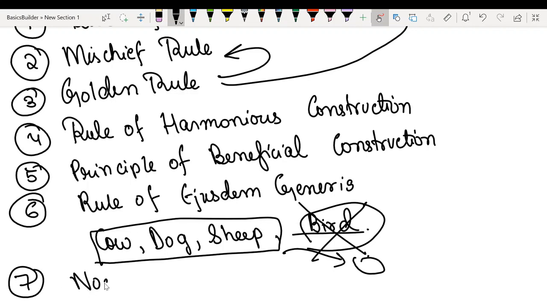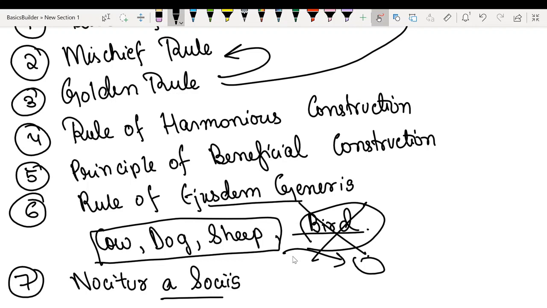Next is noscitur a sociis. It means words may be ascertained in reference to words associated with it. Now, if you look at both these rules, ejusdem generis and noscitur a sociis, you might feel that almost both of them mean the same thing.